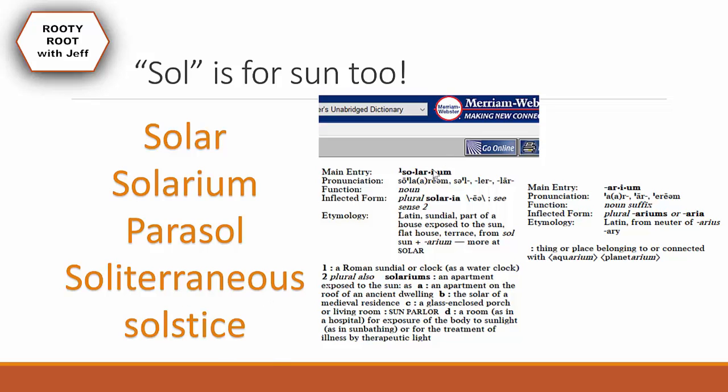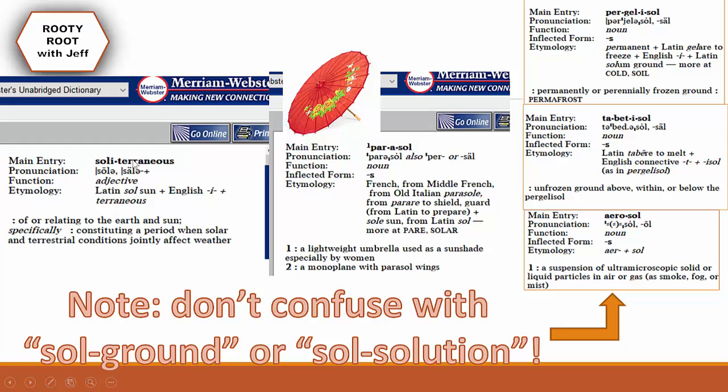solstice. So solarium means a Roman sundial clock, and it's basically sol plus arium. Arium is a thing or place belonging to or connected with, like that new game Abyssarium or something, and so that's solarium. Solitarianus. So sol means the sun, and terra means the earth, so it's of or relating to the earth and sun.